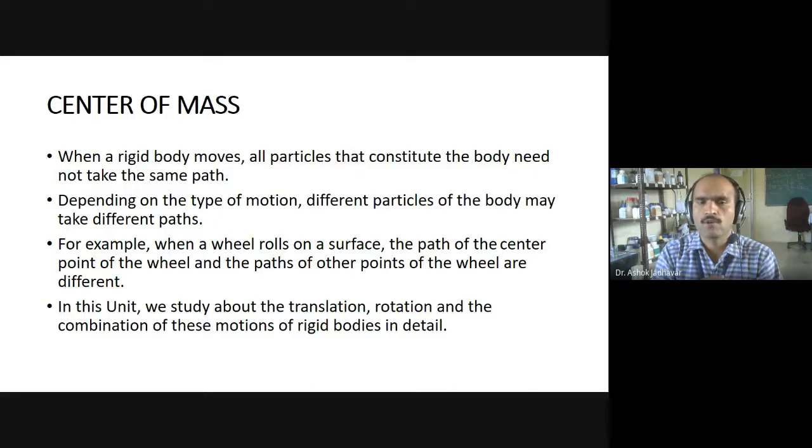For example, when a wheel rolls on a surface, the path of the center of the wheel and the paths of the other points of the wheel are different. They are not the same. If you consider the circumference of the rotating wheel, each point of the circumference follows a different path, while the center, or axle, of the wheel follows a straight line path. So in these lectures, we will discuss how the center of mass moves and what its motion is. In this unit, we study the translation, rotation, and combination of these motions of rigid bodies in detail.